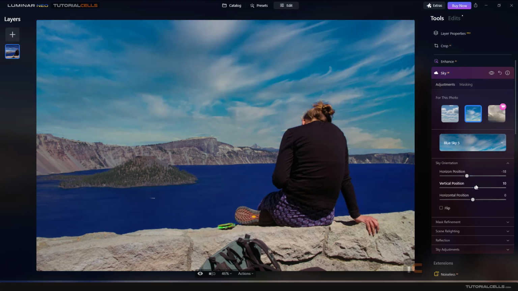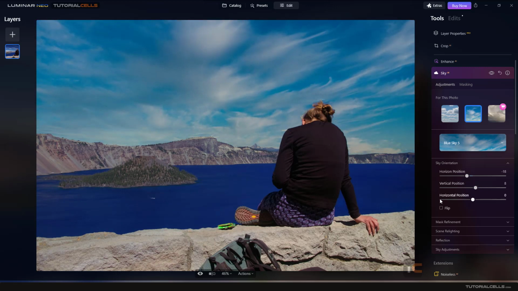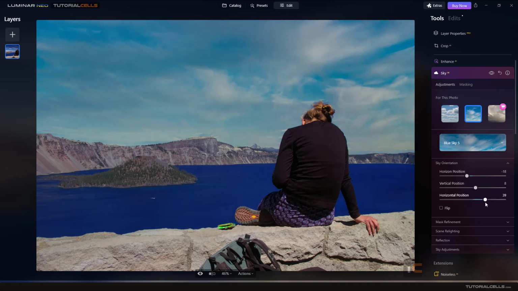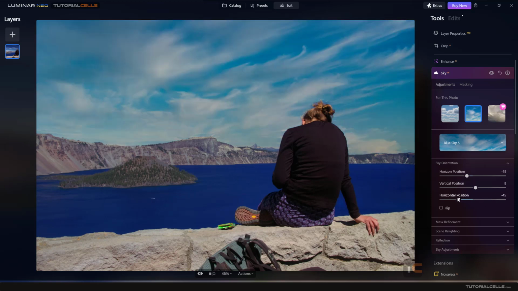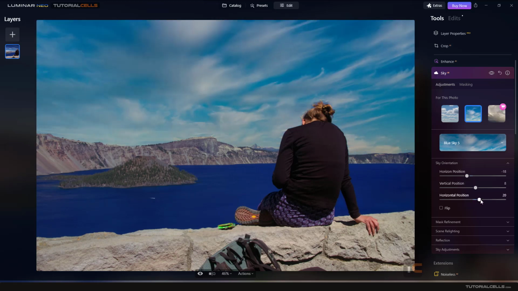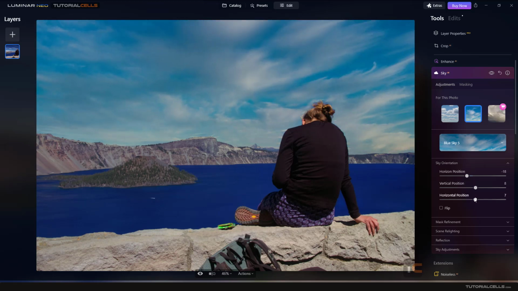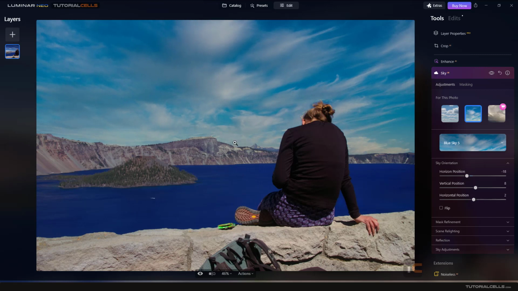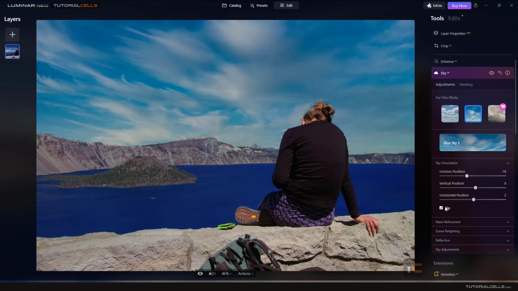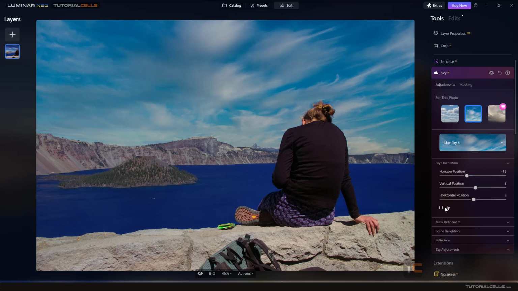You can change the horizon position, the vertical position. Yeah, you can change the vertical position of the sun. On horizontal position, it looks like the clouds are coming closer to you or moving far from you. As you can see in this slider, left and right, you can change the position of your sky here, or you can flip your sky. Nice. This is the sky orientation.